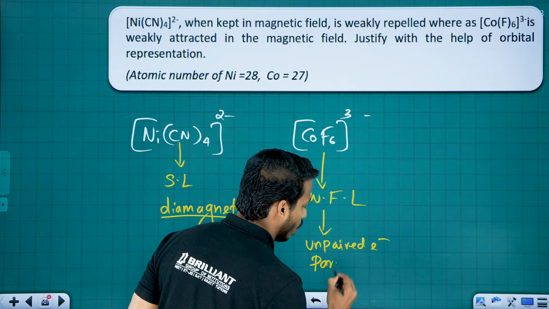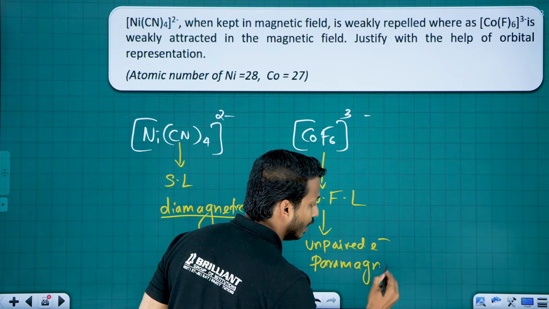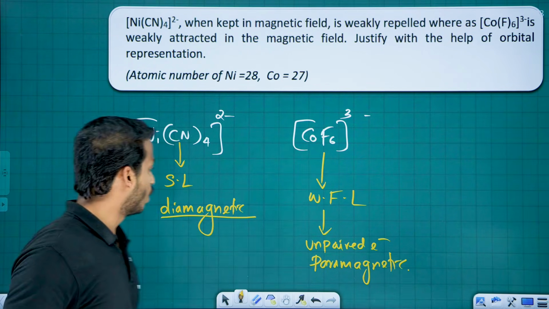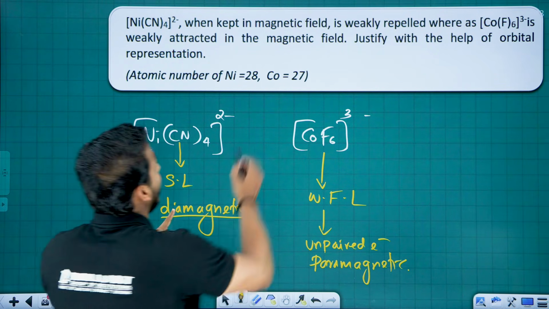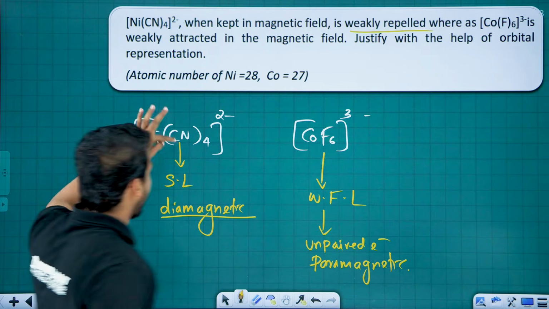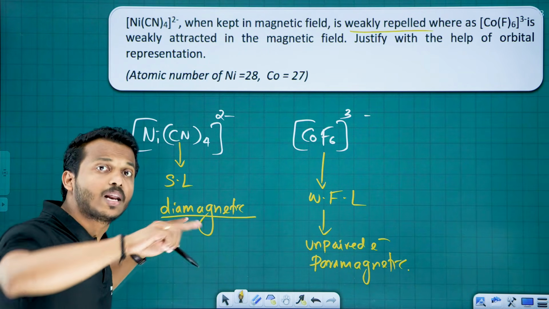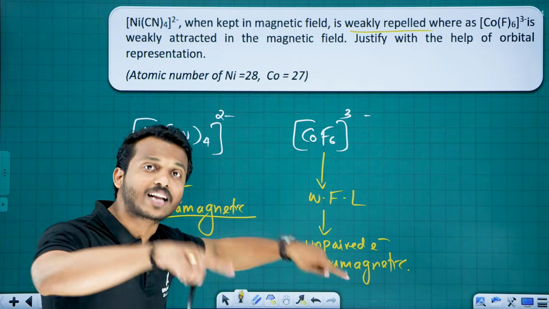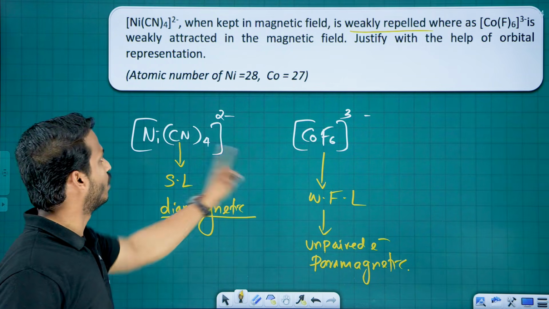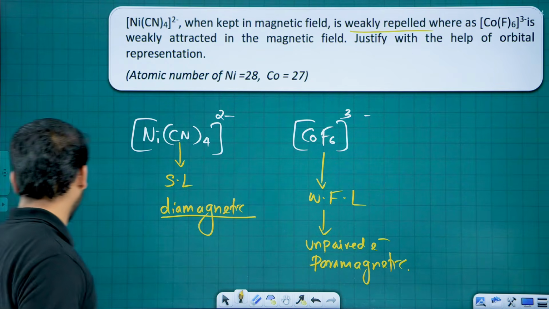So the complex will be paramagnetic, right? You know, diamagnetic substances are repelled. So that's why they said weakly repelled. So diamagnetic substances are weakly repelled by the external magnetic field, whereas paramagnetic substances are attracted by the magnetic field. That is due to the difference in the ligand, right?